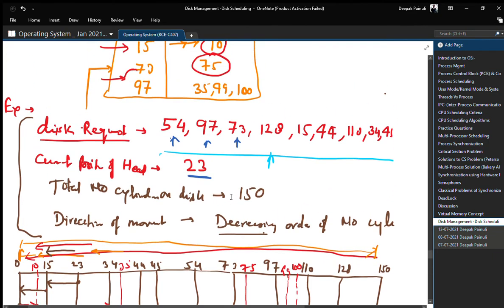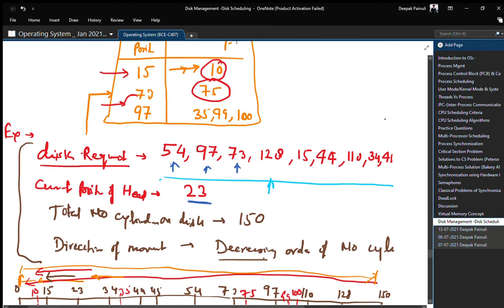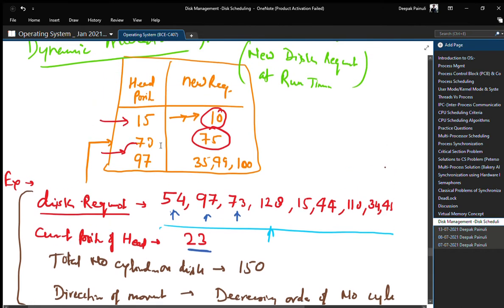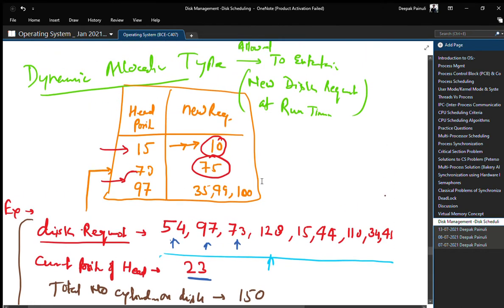As we understood from this example, the queue is given, the total number of cylinders is given, the head movement is given, and the new requests are given. Whenever the head is at the 15th position, a new request of cylinder number 10 has arrived.